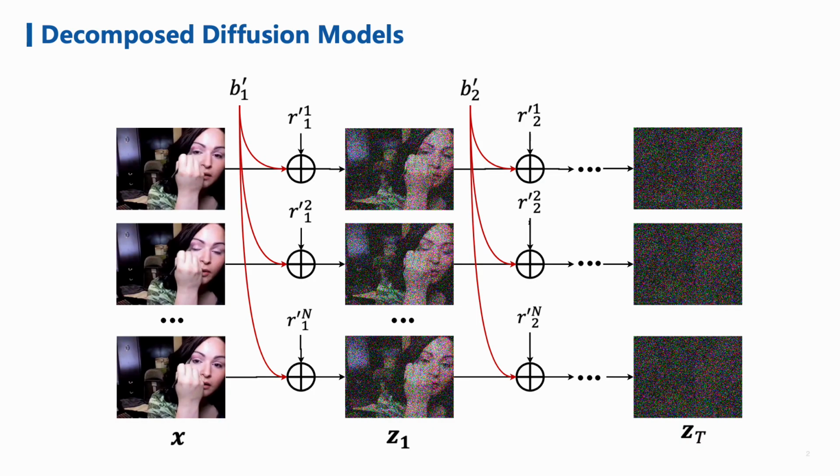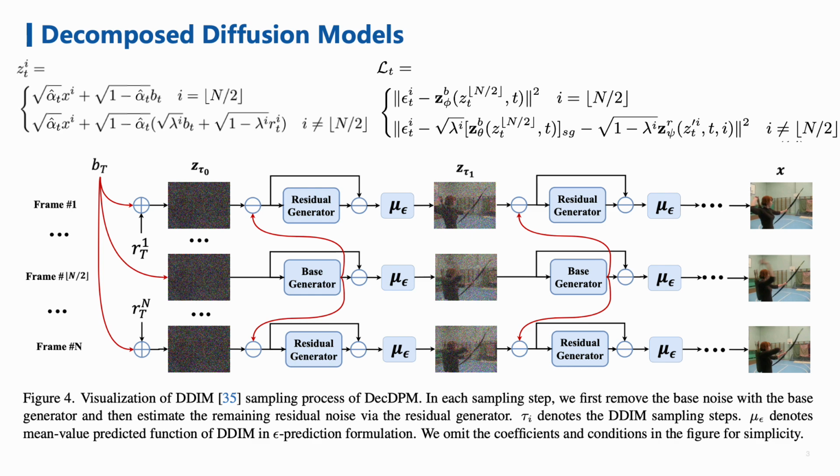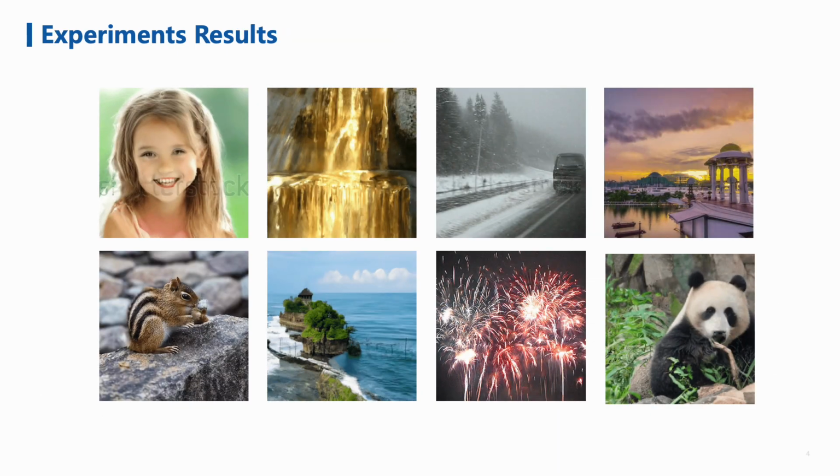This work presents a decomposed diffusion process, resolving the per-frame noise into a base noise that is shared among all frames and a residual noise that varies along the time axis. The denoising pipeline employs two jointly learned networks to match the noise decomposition accordingly.